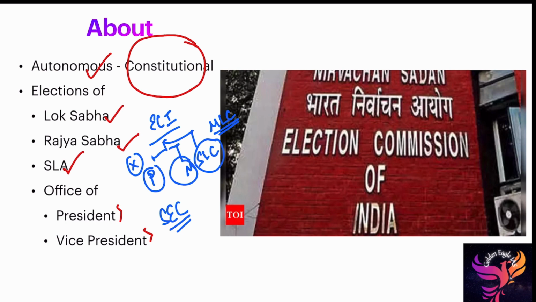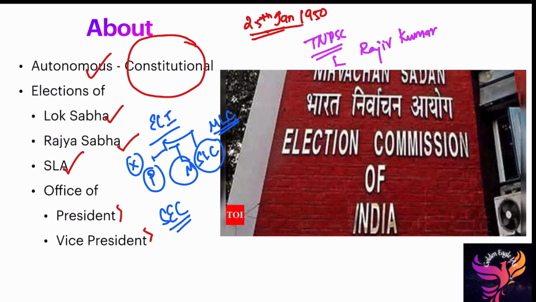Also, another thing you have to remember is that every year, National Voters Day is on 25th January. Why 25th January? Because the Election Commission of India was established in accordance with the Constitution on 25th January 1950. That's why 25th January is celebrated as National Voters Day. Also, it is not concerned with the election of panchayats and municipalities, I already told you. Just one more fact, this will be relevant for TNPSC examinations. Who is the present Chief Election Commissioner? That is Rajiv Kumar. He has been holding the post since May 15, 2022.